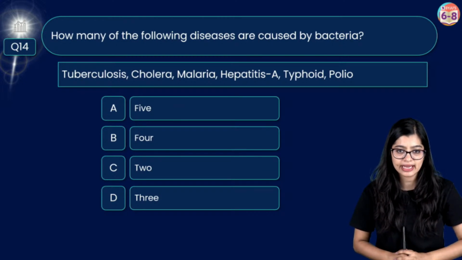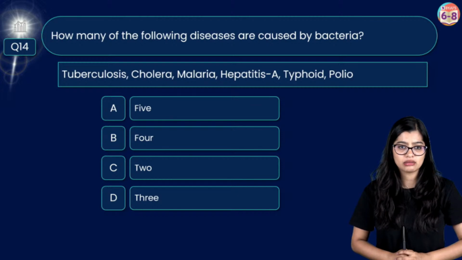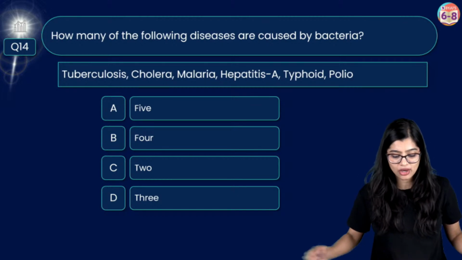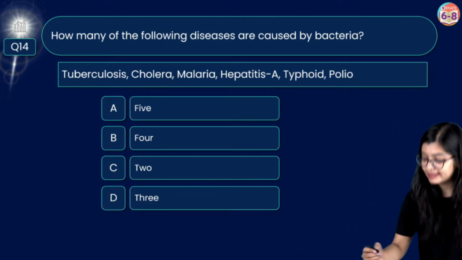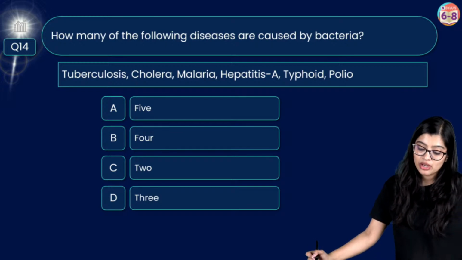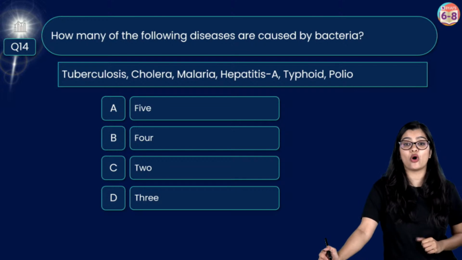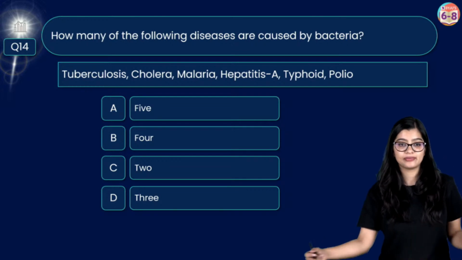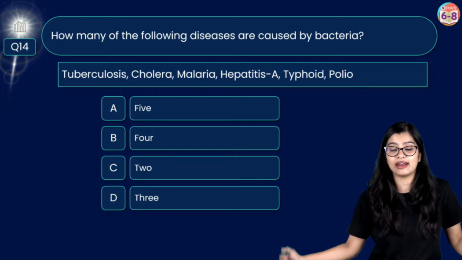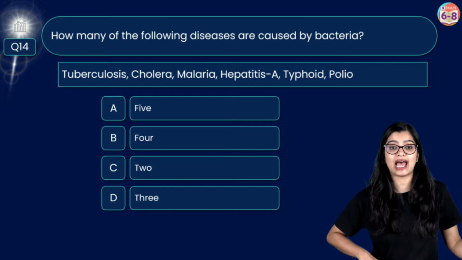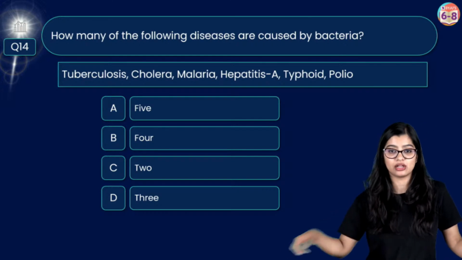Fertilization, you mean, Bhargavi? Ma'am, okay, how many of the following diseases are caused by bacteria? You have tuberculosis, cholera, malaria, hepatitis A, typhoid or polio. Yes? Vaishnavi, rearing bees at a large scale is what we call apiculture.